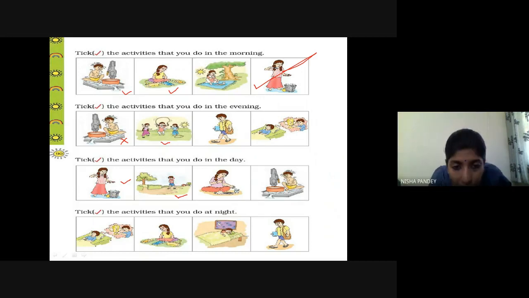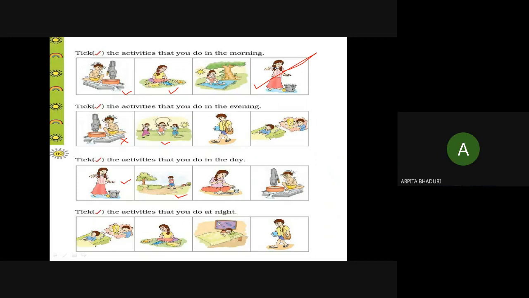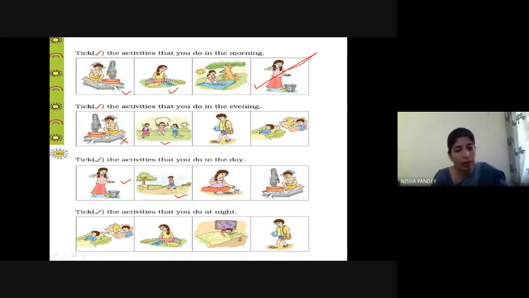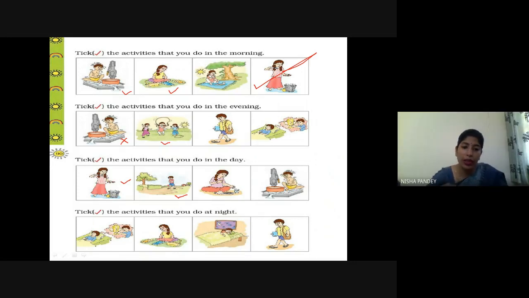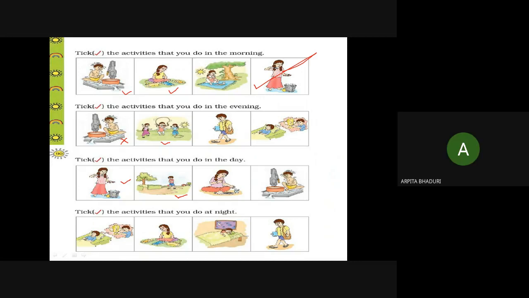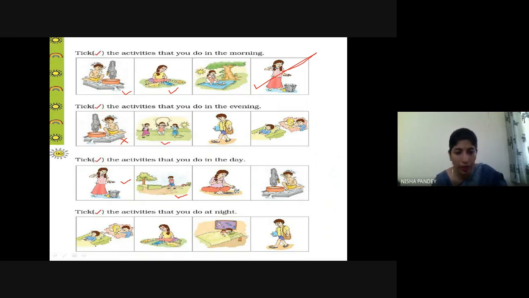But he is not going to school because he does not have any bag here. Can you see any bag? No, ma'am. But suppose he is going to school, that is also correct. If he is not going to school, or maybe it's a holiday, because Sunday also we have daytime, right? So we can go outside also in the daytime, anywhere, in a park, garden, or any nearby place.